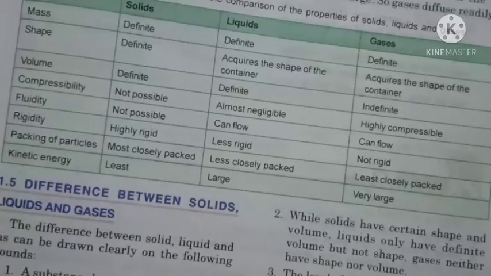Why? Because due to more intermolecular space, the molecules in gases are free to move in all directions. So due to motion between the molecules, the kinetic energy takes place. So we can say a very high amount of kinetic energy is present in gases and a very least amount of kinetic energy is present in solid. So students, today we have studied the intermolecular diagram of solid, liquid and gas and the properties of solid, liquid and gas. You just learned all the properties of solid, liquid and gas.